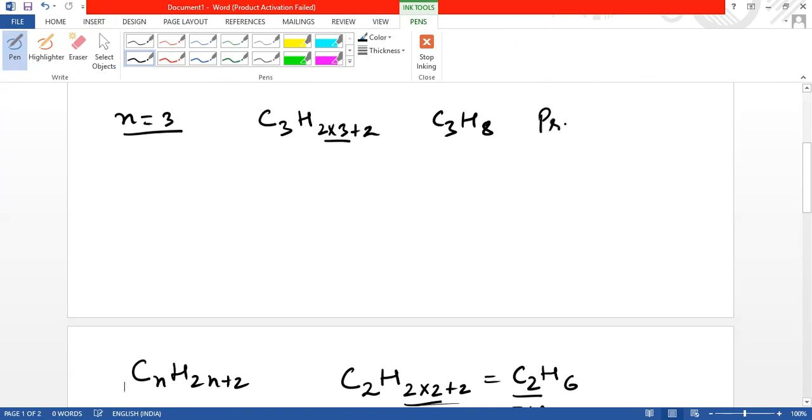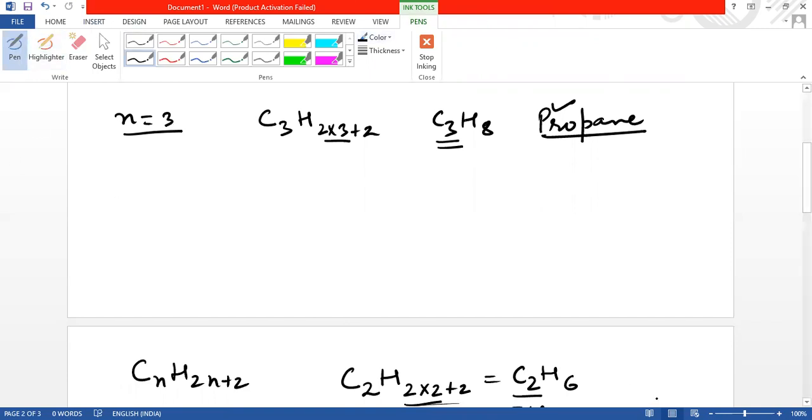So it will be propane. For the compound which has 3 carbons, we use the prefix prop, and we use ane as it is an alkane.